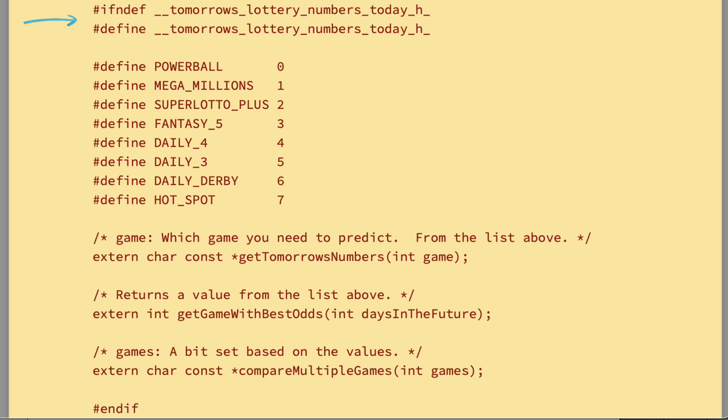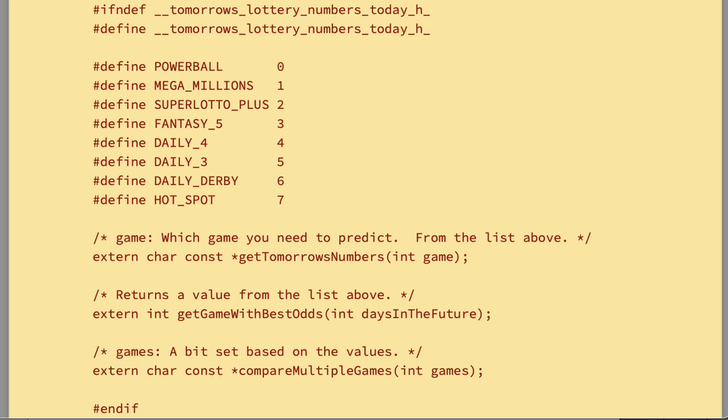The code starts with the standard prologue for a file named tomorrow's lottery numbers today.h. Next, some definitions. Typing Powerball in the code is the same as typing the number 0. Typing Mega Millions is the same as 1. Super Lotto Plus is 2. Fantasy 5 is 3. Daily 4, Daily 3, Daily Derby, and Daily Hotspot are 4, 5, 6, and 7 respectively.